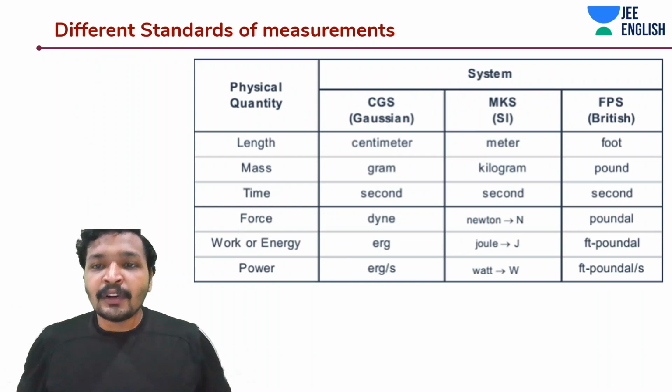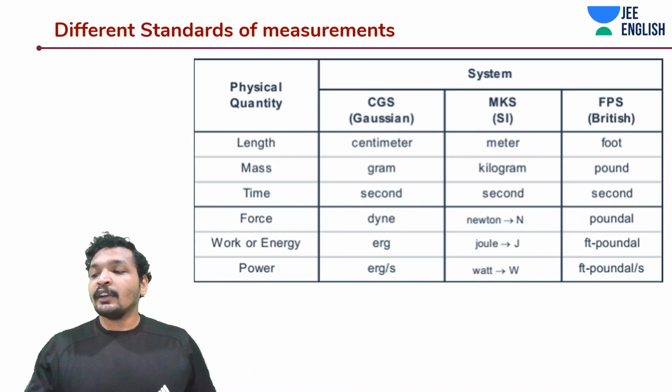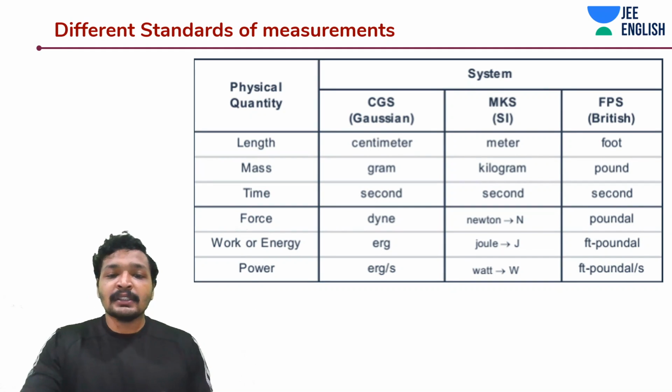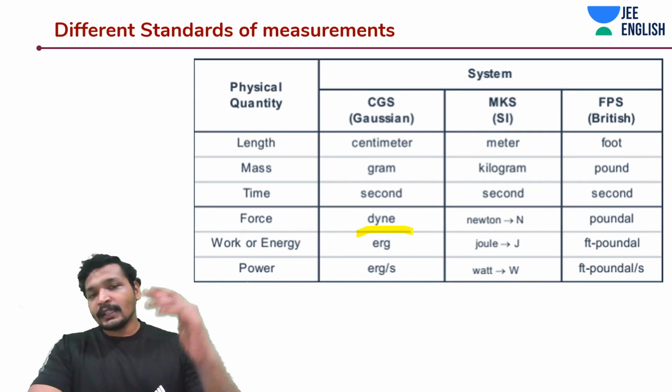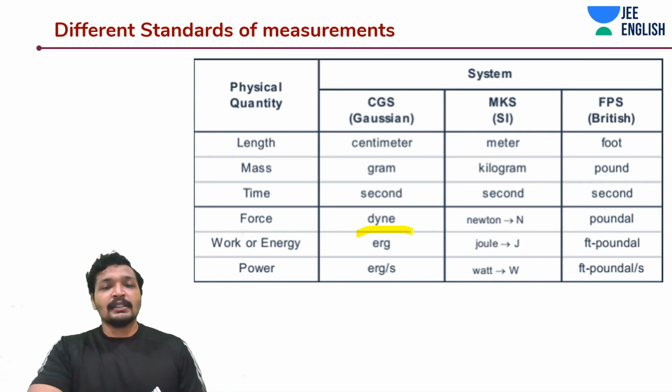So they will ask you to convert one kind of physical quantity into another kind of physical quantity. One of the ways to do that is to have a look at this chart. Sometimes the problem is going to be about time. So what you have to do is convert the entire kg meter per second square into CGS units. So let's just do it like this: kg meter per second square.